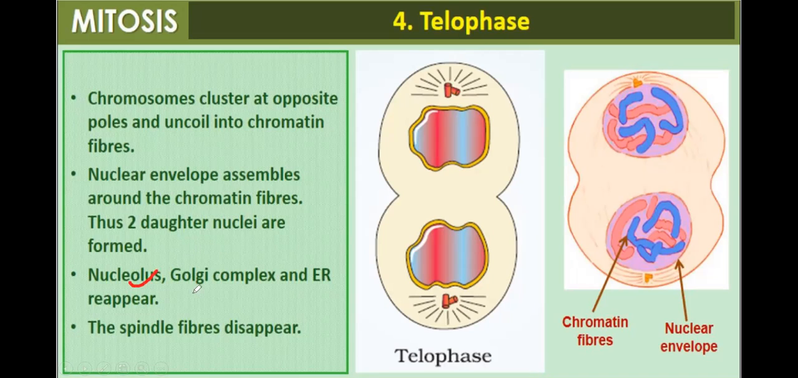Now the nucleolus, Golgi complex, and endoplasmic reticulum all disappear. The spindle fibers also disappear. So this is the diagram of a cell in the telophase stage.